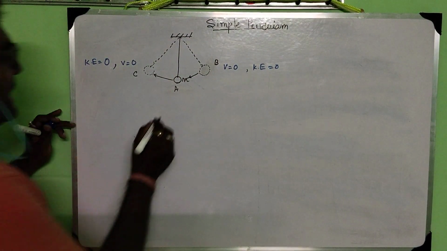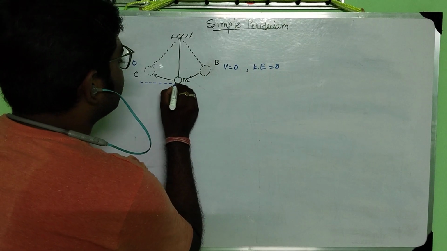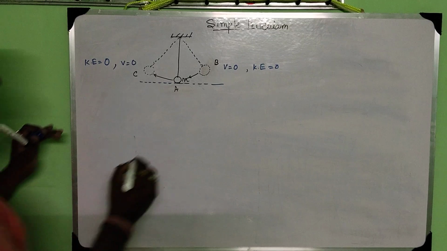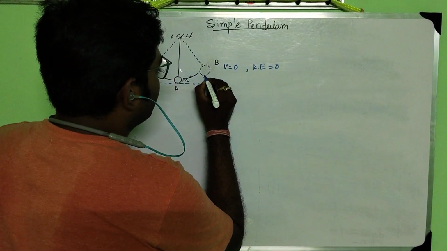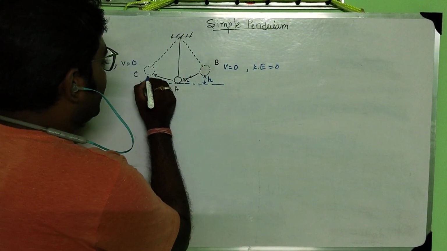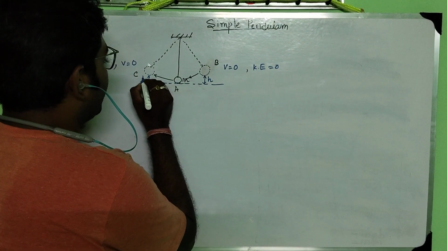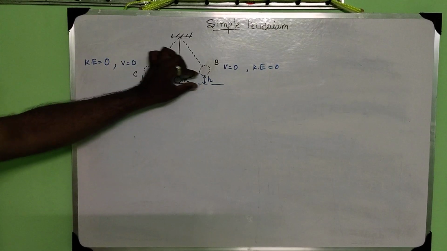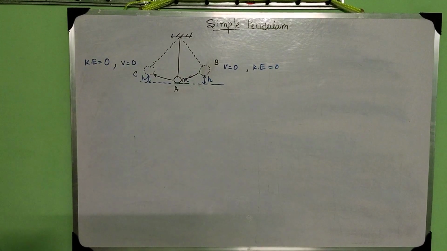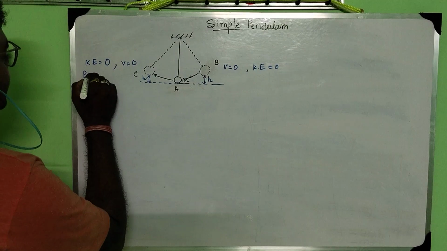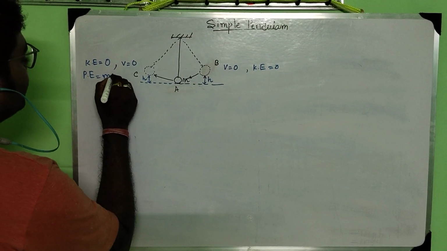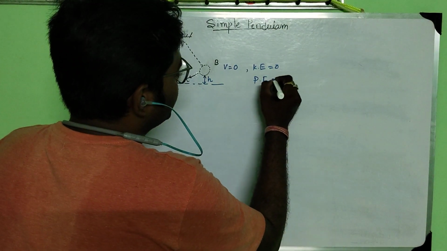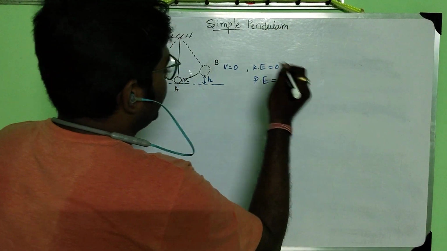Now, if I consider this as a base, then from the base, if it is at height h, and if this is also at height h, then the potential energy is equal to mgh. Here also the potential energy is mgh.